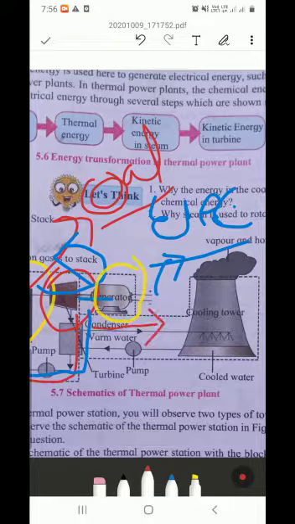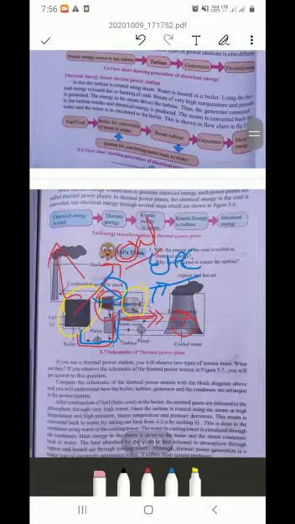Here the water becomes condensed, warm water. That condensed water goes to the cooling tower, where that water is cooled. The steam is cooled here, and that cooled water is again recycled in the same process.